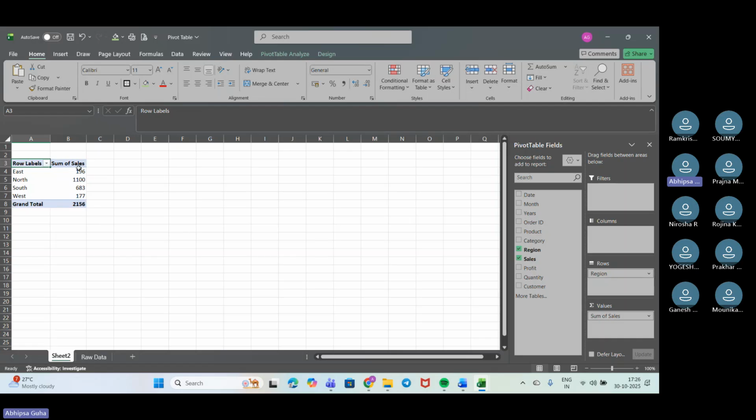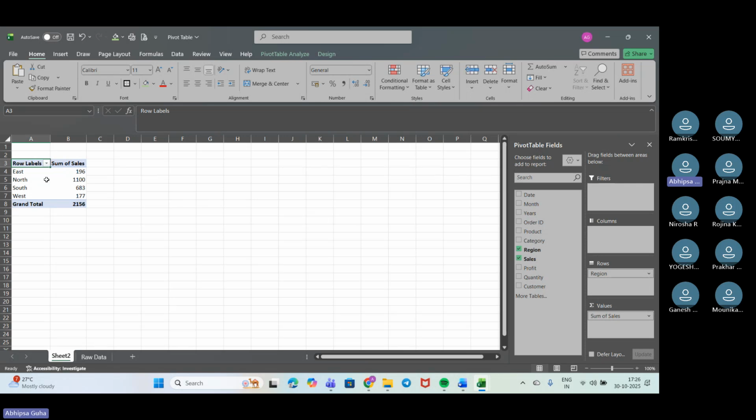For east, it has already taken the sum of the cells because we need the sum only. So we have got this value for east, 196. For north, we have 1100. For south, we have 683. For west, we have 177. So by this we can see that we have the highest sales for the north. This is actually giving me a better insight, and I can work with this, right?